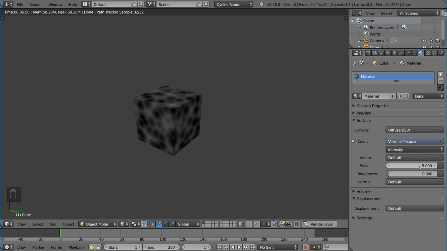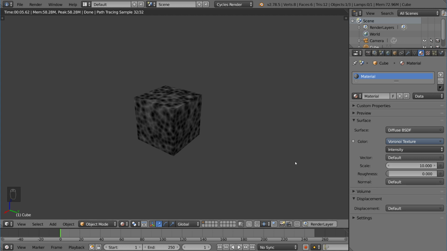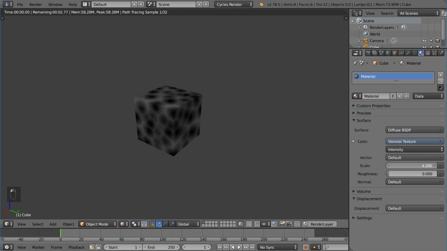You can also change the scale up a little bit. I can change this to 10, and you'll notice that the cells get smaller. The scale doesn't affect the size of the texture per se, but affects the parameters that go into generating that texture. So you're never just going to get a scale of bigger or smaller. It's going to be a little bit more complex. You'll notice that the cells actually sort of evolve a little bit as I drag this. They don't just scale up or down, they actually change. So you can even animate this parameter if you wanted to create a little bit of randomness to it.